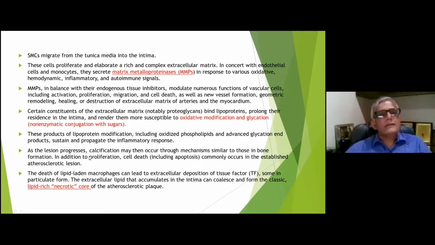Ultimately, there is calcification, as is seen in bone formation. So some plaques may be calcified. And finally, there is cell death because of apoptosis, and this leads to release of lipids into the extracellular matrix. It leads to the formation of a necrotic core within the atherosclerotic plaque, and this is the main pathologic lesion for the rupture of the plaque.